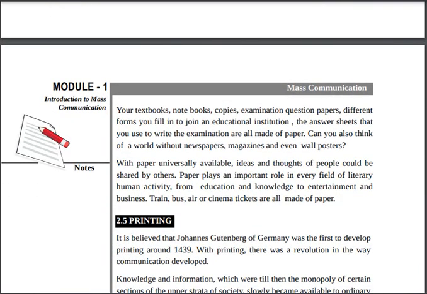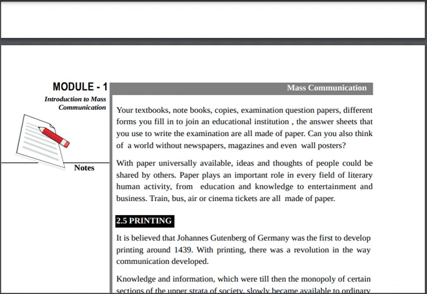Your textbook, just imagine without paper how we can learn. Like your textbooks and your books, whatever you are writing, your question paper in exam, the different forms you fill in, educational, banking, the cheque sheet, document signature, anything, it's made by paper.